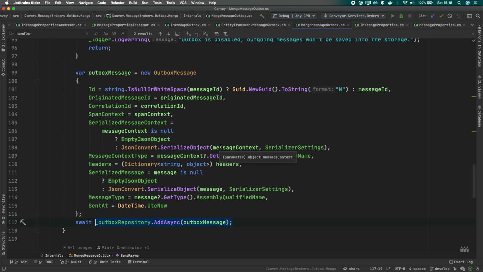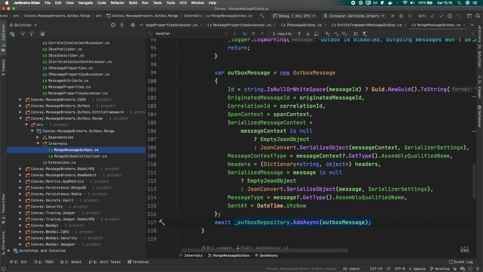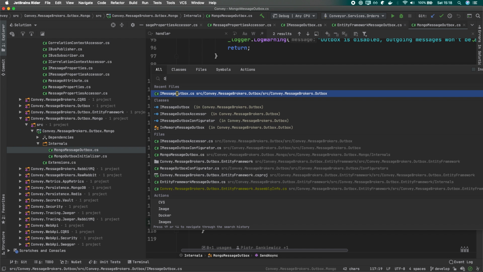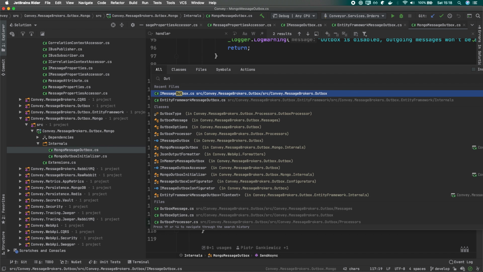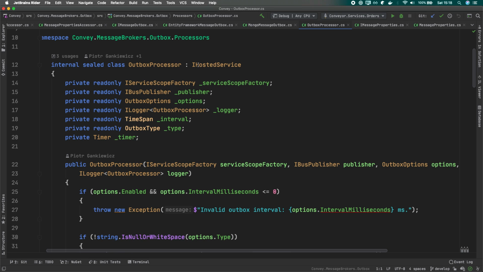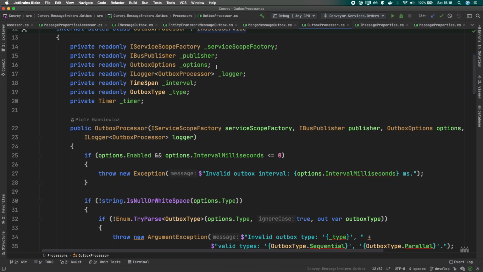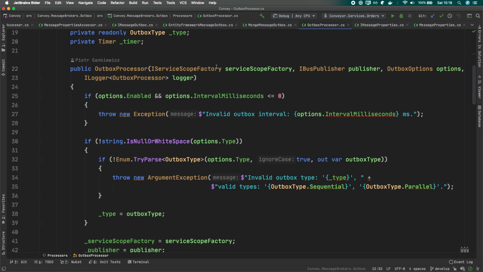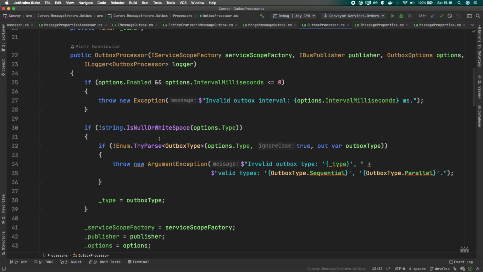So the question is how this message is then taken out and eventually published to RabbitMQ. For this, we have this Outbox processor. As you can see, this is a hosted service, so this runs like a sort of background job. This type comes from the ASP.NET Core framework. And the logic is quite straightforward.